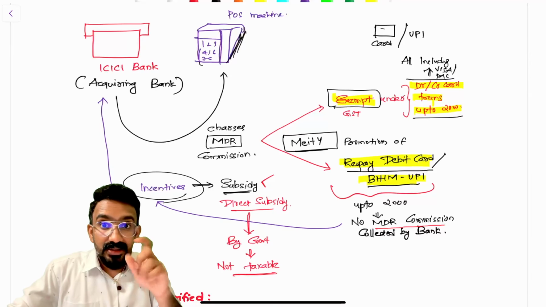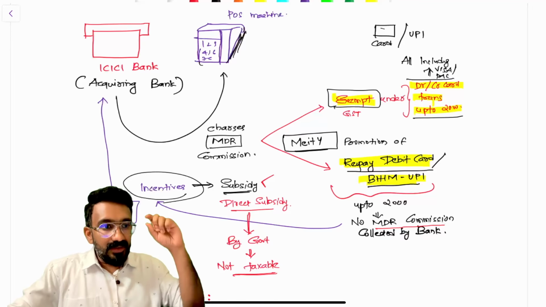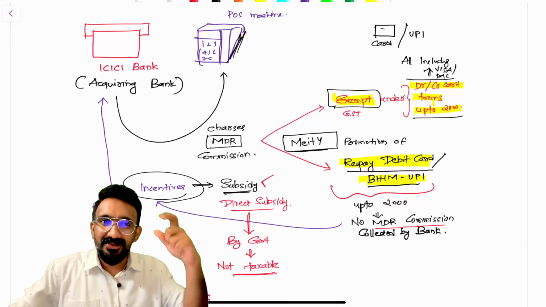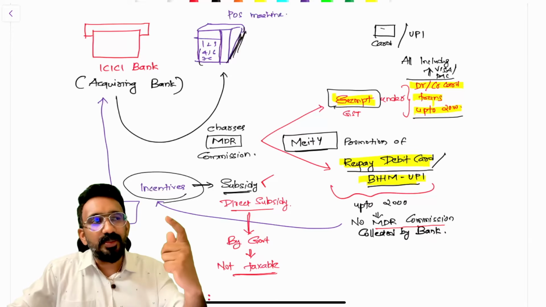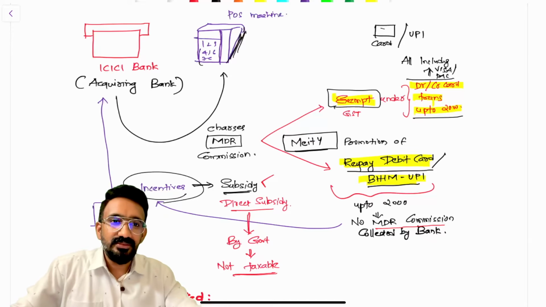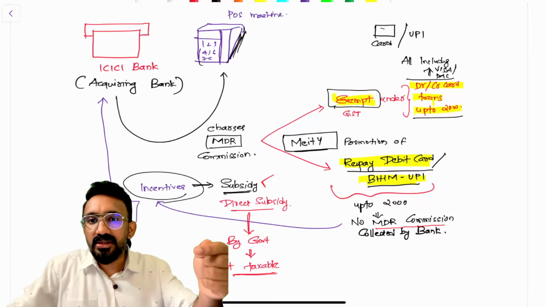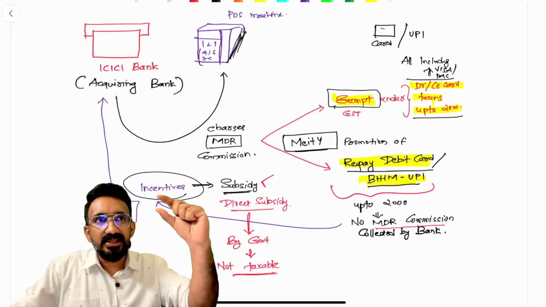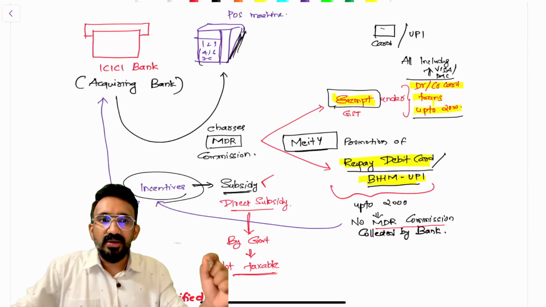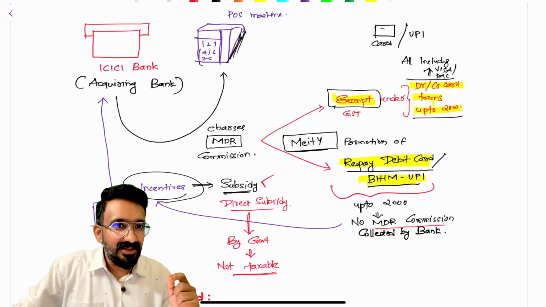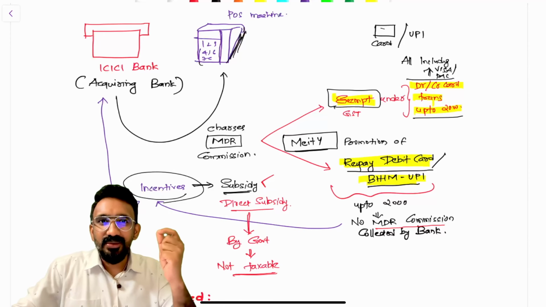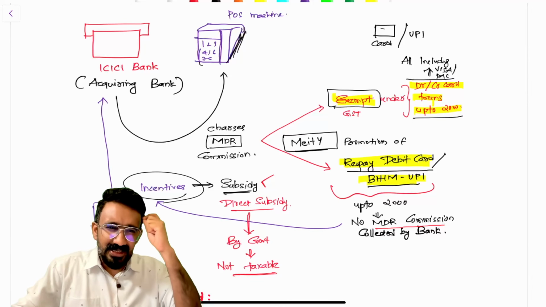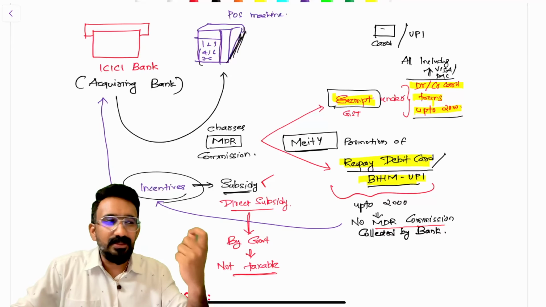They have not used the word subsidy. They said, I'll give you as an incentive. Whatever 10 rupees you were supposed to collect from the merchant, I'm giving you a subsidy of 10 rupees and knock off. Are you with me? The question is this: when MeitY is paying this 10 rupees to the banks as an incentive, will that be subject to GST? No. It is a direct subsidy. Reducing this, 10 rupees minus 10 rupees, the value will become 0. It is not taxable. This is the understanding. Is that clicking for you? If you have not read this and understood this, is it still clicking? Okay, what I'm saying, is that making sense to you?